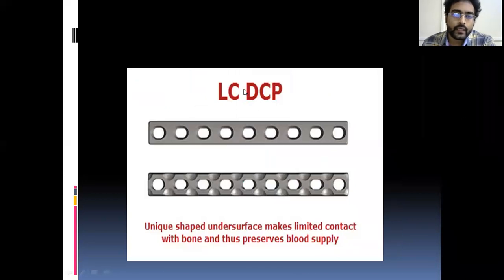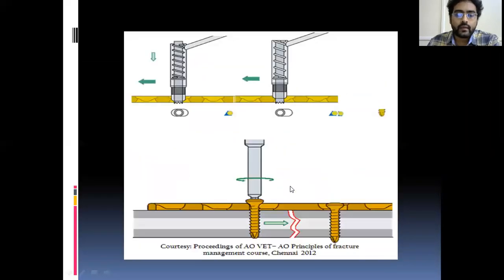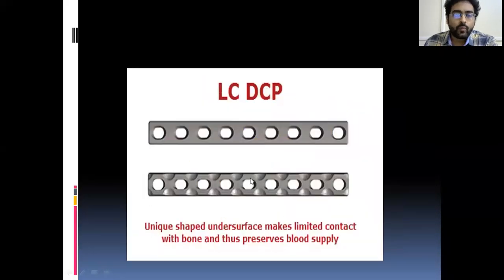LC stands for limited contact, not locking compression. Remember, this is the limited contact dynamic compression plate. What happens here, to prevent the biology damage, see the plate, the posterior part of this plate is cut, there are cuttings on this side because they will not completely contact the bone. The DCP principle is it completely adheres to the bone. See in this image, the bone is completely in contact with the plate. So there is loss of periosteal blood supply in DCP, the dynamic compression plate. So they modified the design.